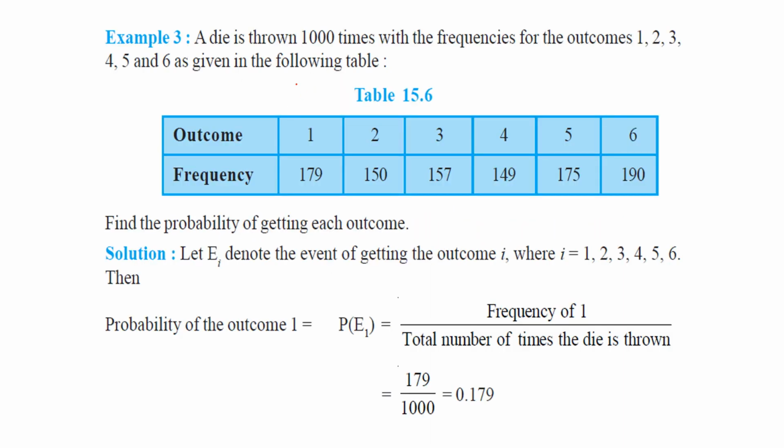A die is thrown 1000 times with the frequency for the outcomes 1, 2, 3, 4, 5, 6 in this table.